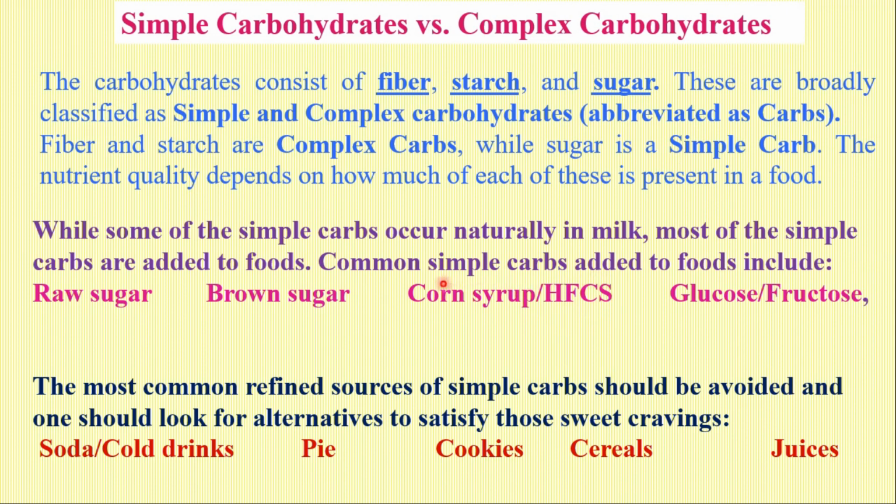In fact, this is now available in plenty. It is even cheaper than sugar, and many of the concentrates that we buy actually contain HFCS. In fact, the sweetness level of HFCS is more than sucrose.